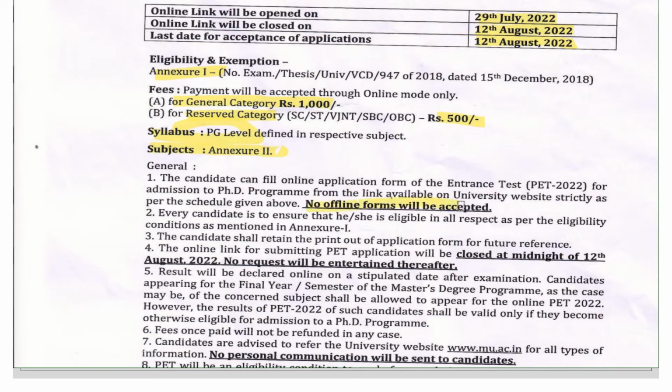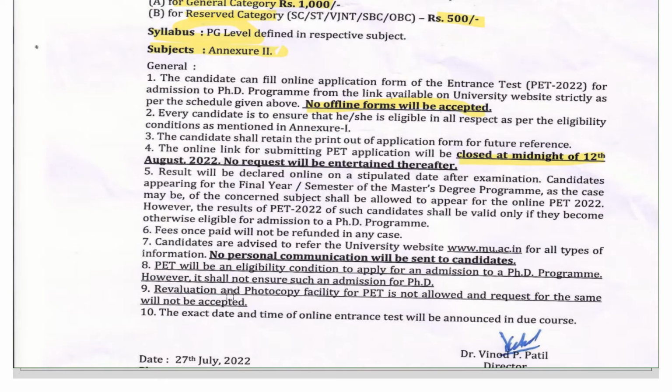All the applications will be taken only online. No offline forms will be accepted. The last date is 12th August. You can apply by midnight of 12th August. And no personal communication will take place. So the candidates are advised to refer to the university website, that is www.mu.ac.in, regularly so that they can get updates regarding the entrance test here.